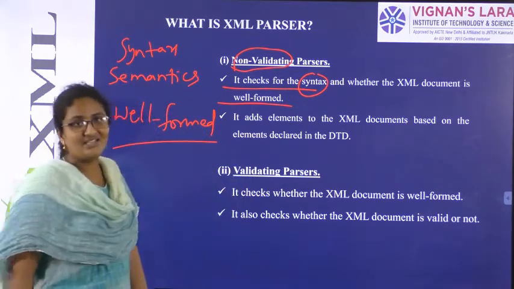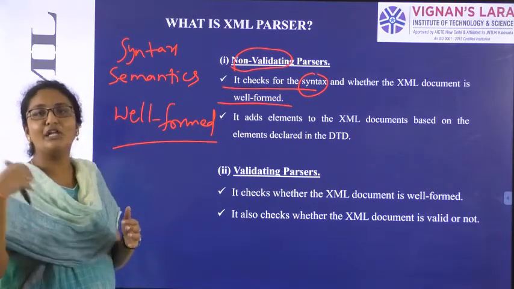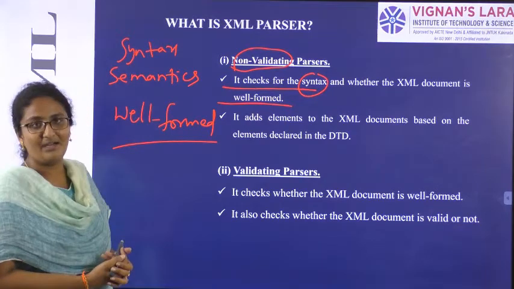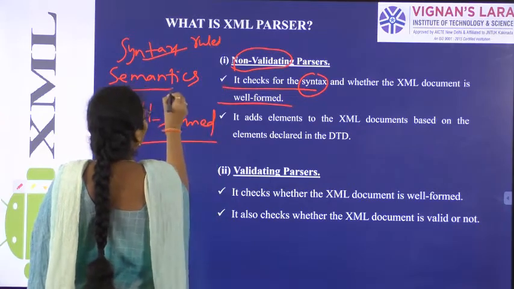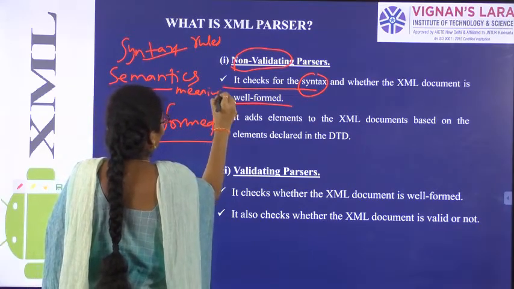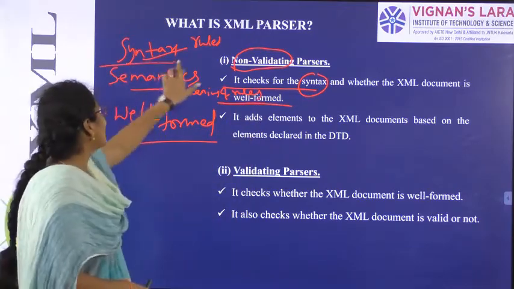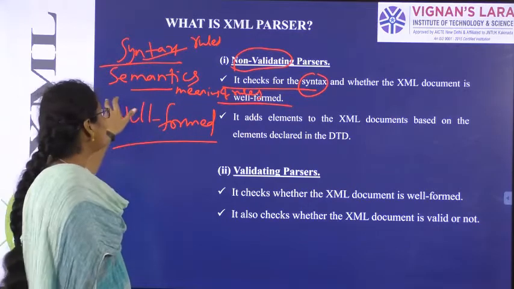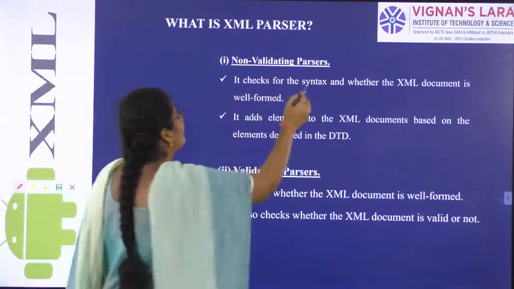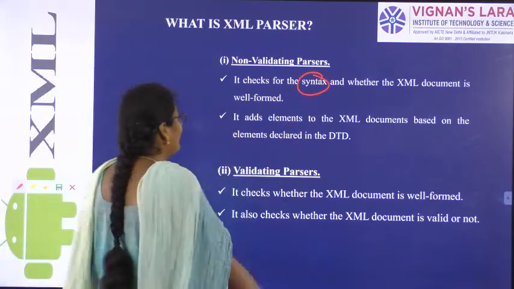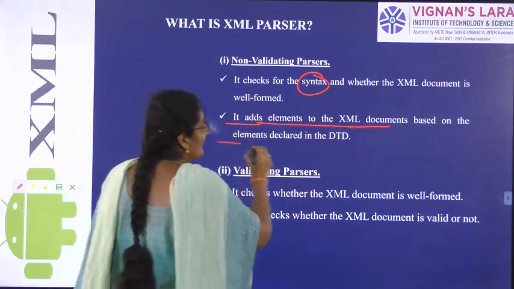So we already studied the subject PPL, Principles of Programming Languages. There we know what is syntax and semantics, and in unit 1 also we know what is the syntax and semantics. So syntax, some sort of rules, semantics, meaning of that rules. So any sort of rules in our subject are called as syntax, and meaning of that rules is called as semantics. So what is the first thing that a non-validating parser will look for? Syntax. And second point, it adds elements to the XML documents based on the elements declared in DTD.